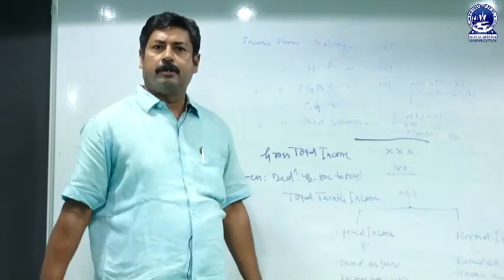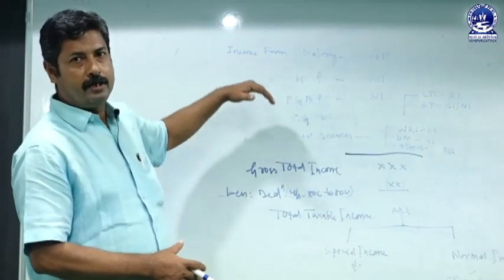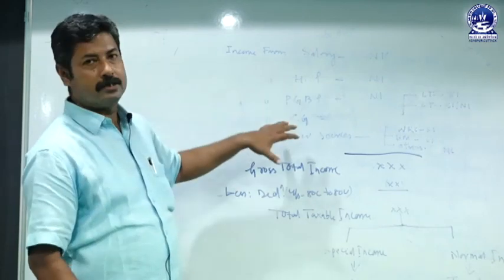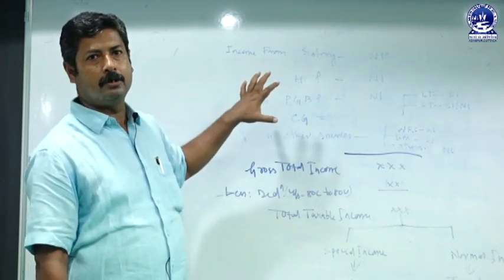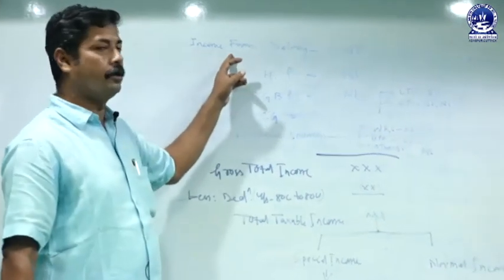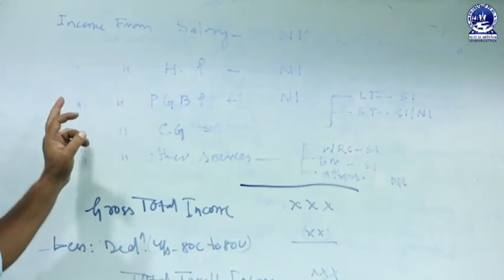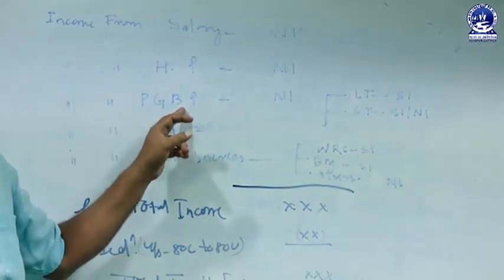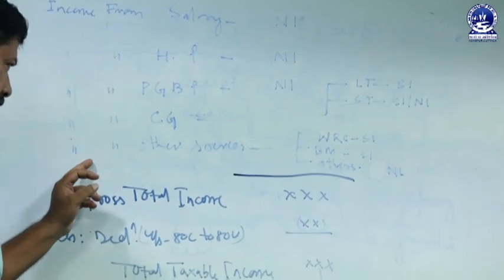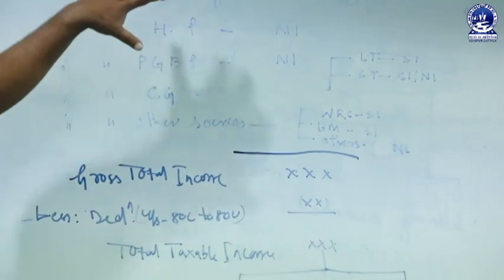So, now the income derived by the person is to be classified into 5 heads as per the income tax law. Under these 5 heads, total income earned by the person is to be involved. These heads are: one is income from salaries, second one is income from house property, third one is income from profits and gains from business and profession, fourth one is income from capital gains, last one is income from other sources. So, these are the 5 heads of income.